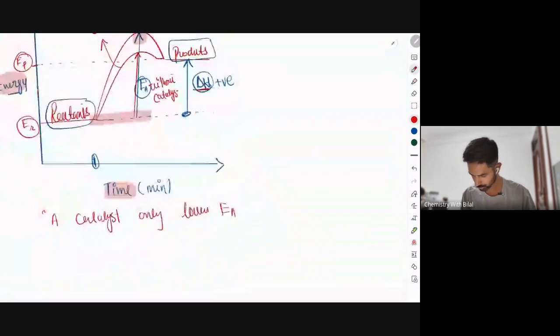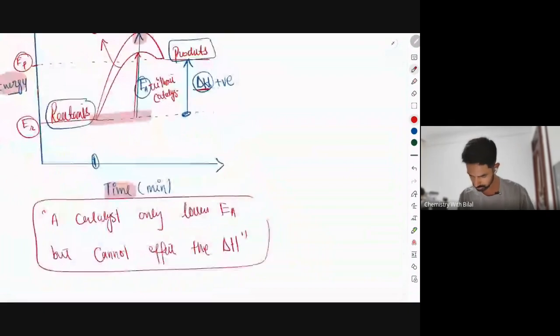Lowers what? EA, but cannot affect the delta H. Is this clear to everyone? That the catalyst only affects the EA, but it cannot alter the delta H. In fact, nothing can alter the delta H. It remains the same for every single reaction.